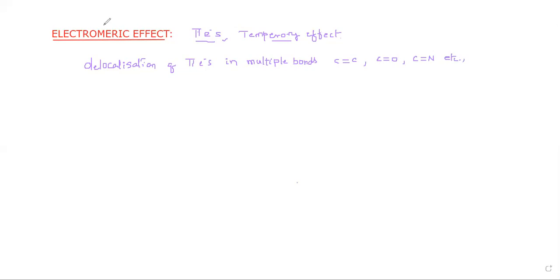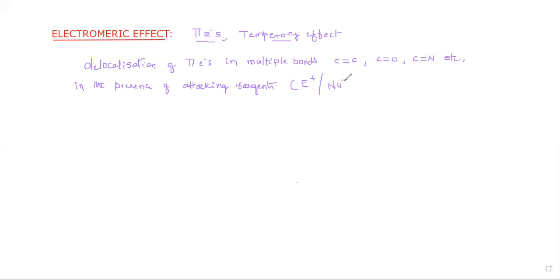This electromeric effect is observed in the presence of an attacking reagent only. In the previous classes we have discussed the reagents, right? What are the attacking reagents we discussed? Those are electrophiles, E plus, and the other one is nucleophiles.